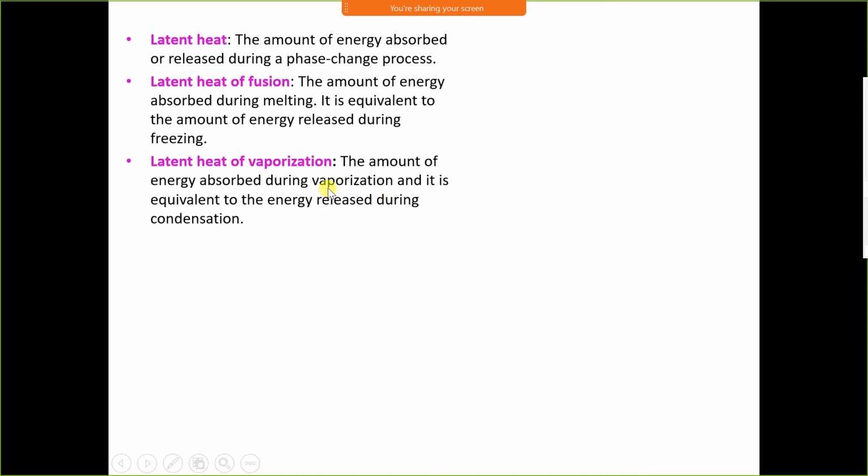Latent heat of vaporization: the amount of energy absorbed during vaporization, and it is equivalent to the energy released during condensation. Latent heat of vaporization means the amount of heat required to convert the liquid phase into the vapor phase.